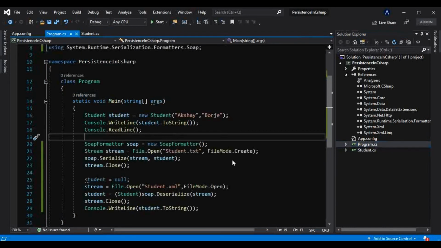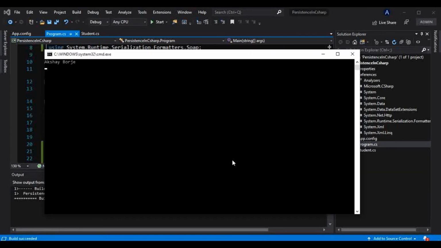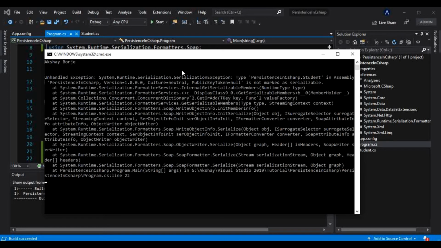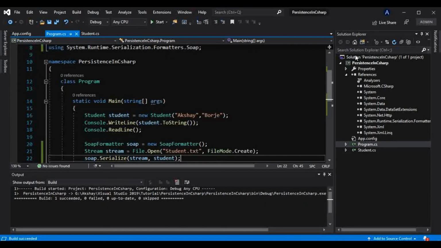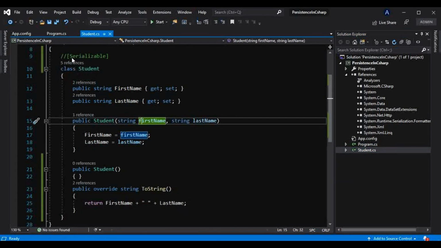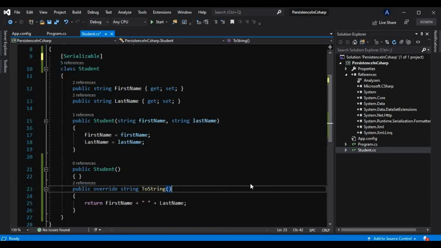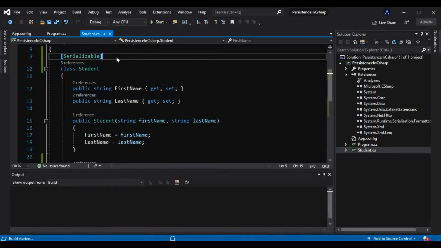So let's try to use that now, and if I run this we will first get an error there. Let's see what exception. It is giving the exception that assembly persistent in sharp version 1.0.0 culture neutral public key whatever is not marked as serializable. So again for this to work we have to use the Serializable attribute, and that is how we are able to serialize this private data from this application, that is more secure data, using this Serializable attribute.